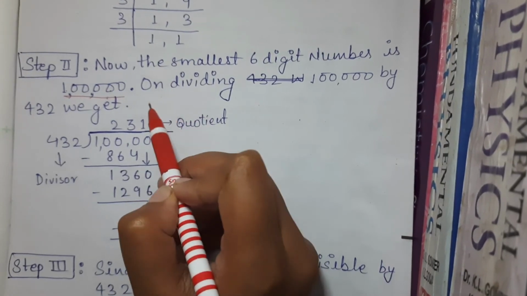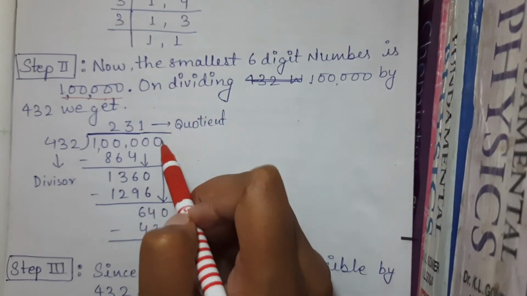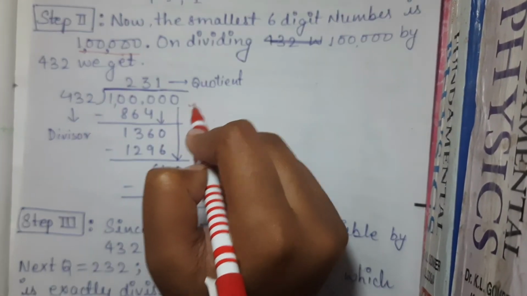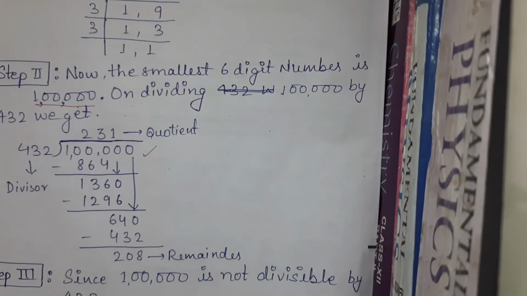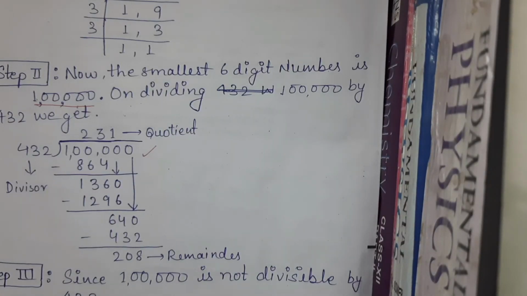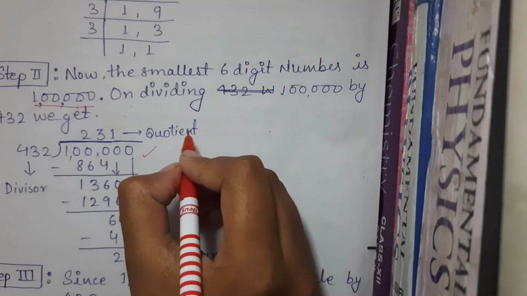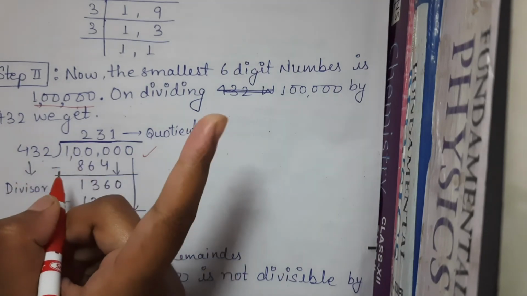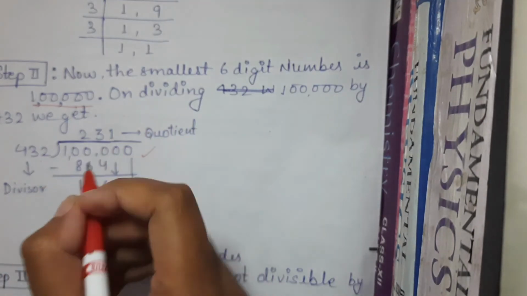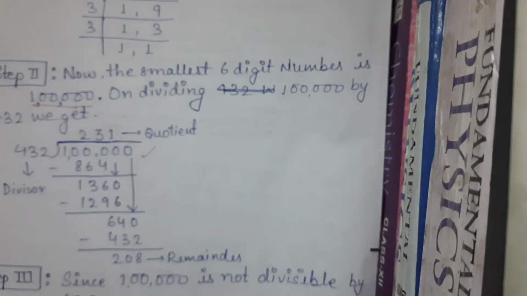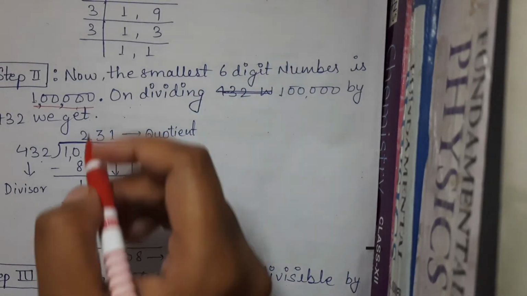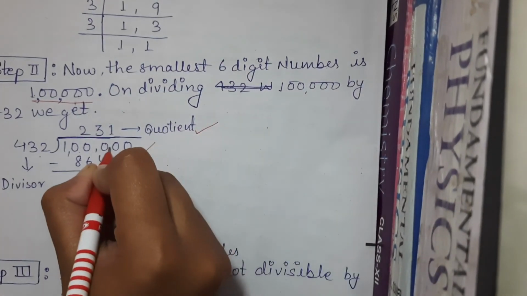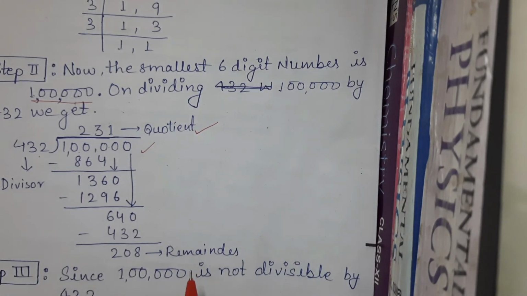Now what we will do is divide it. Here also we will do the same procedure, but the difference is that we know this is the smallest number. As our step 2 is division, we will divide 1 lakh by 432, as there we had done with 999. Here the LCM is 432. We are going to divide by 432 and we will get quotient 231 and remainder 208.